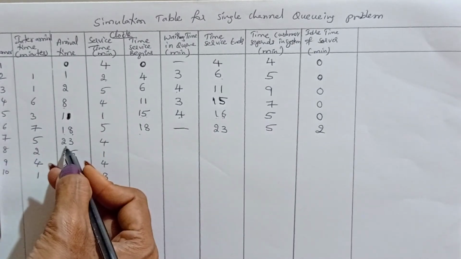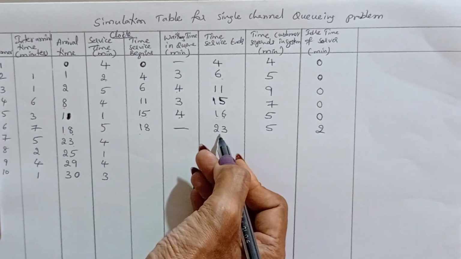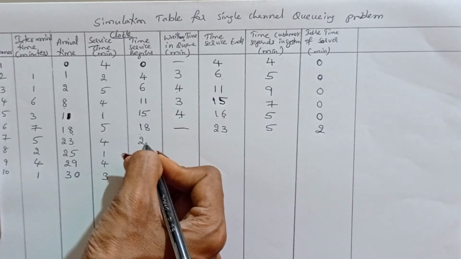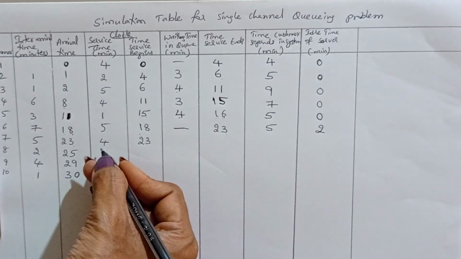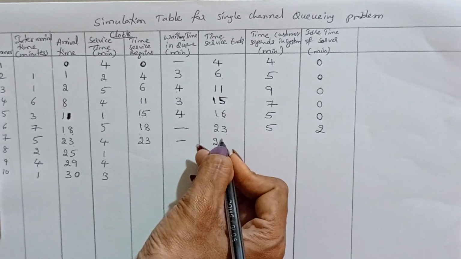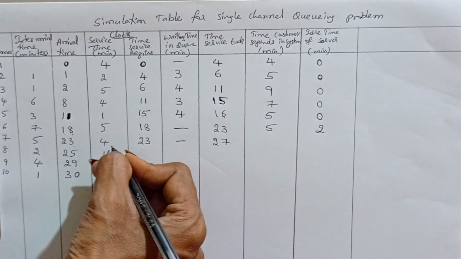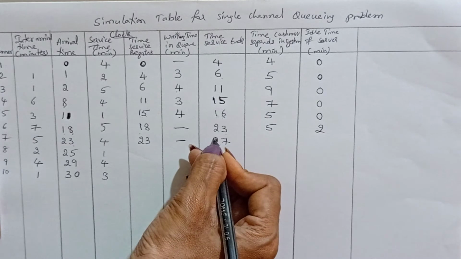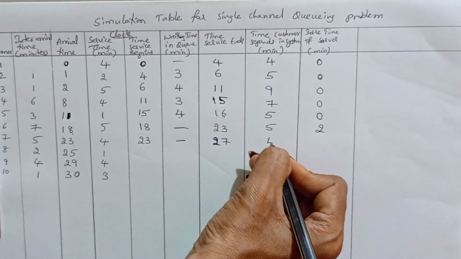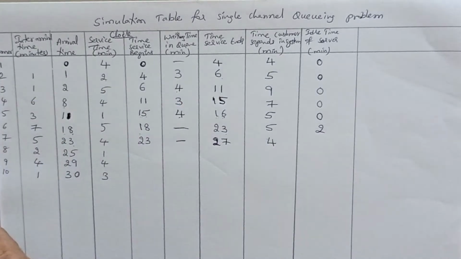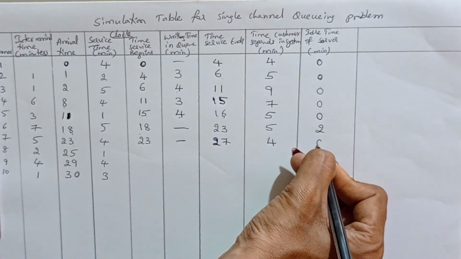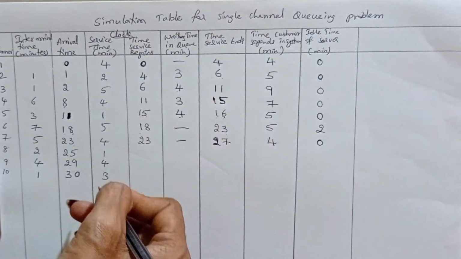Coming to the seventh customer, at exactly clock time 23, the server becomes idle. So at that instant, one more customer is entering and getting the services. So no need of waiting. 23 plus 4 minutes servicing, at 27 clock time is completing the services. The time the customer spends in a system is only the service time. Now the server is not idle.